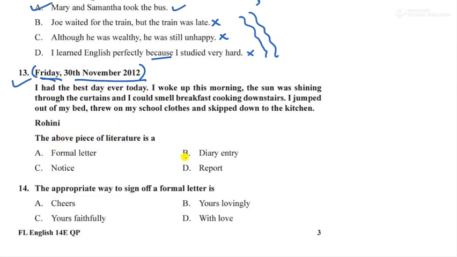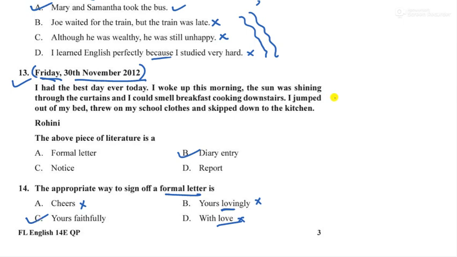Here the piece of literature will be what? Diary entry. Okay, now the appropriate way to sign off a formal letter. Cheers? No, we can't do that. Yours lovingly? No, this can be done for informal. With love? No, that is a love letter, or informal only. Yours faithfully, yes, this seems to be correct. So you can identify on your own. There is no need of learning all this from basics. If you have written a letter, you can easily identify and write the answer. I hope it's been clear till here.